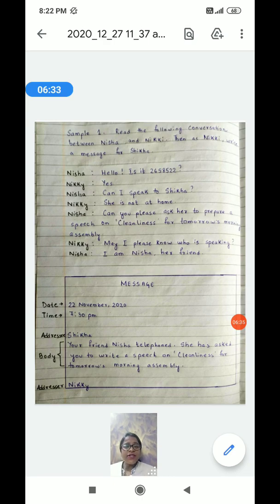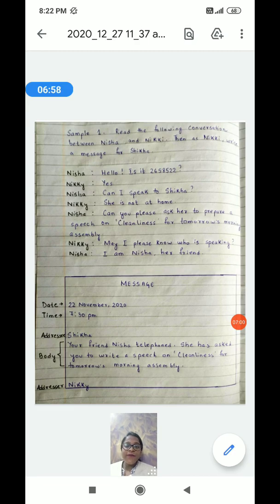So the question is conversation between Nisha and Nikki. So Nisha is the speaker who has given the call. Nikki is the receiver who has received the call, and the message is actually meant for Shikha. So in the absence of Shikha, Nikki has received the call and has to write down the message for Shikha.